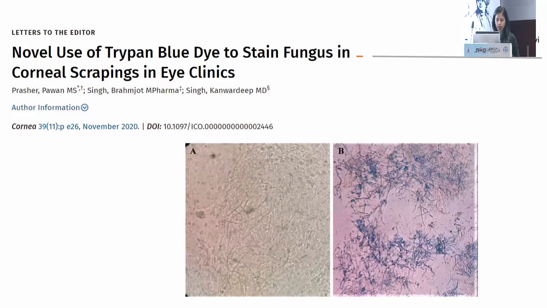For the first time, Pawan Prashar et al. demonstrated how KOH and trypan blue can be used in differentiating fungal keratitis. In KOH, he compared the picture of KOH with that of trypan blue stained fungi and demonstrated how easily we can pick up the fungi as compared to KOH, where because of the hyaline kind of staining, it is not very prominently picked up.